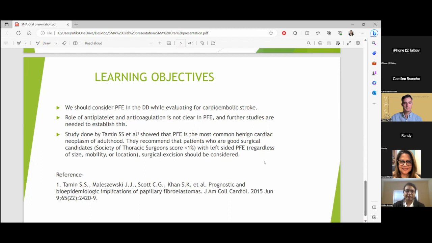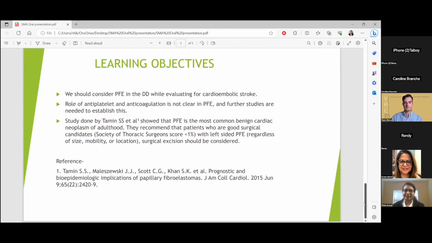They also recommended that for patients who are good surgical candidates with left-sided PFE, regardless of size, mobility, or location, surgical excision should be considered. There are few studies which showed that left-sided PFE, especially in symptomatic patients, should undergo surgery. But for right-sided PFE, especially in asymptomatic patients, the data is still not clear whether we should go for surgical excision or start antiplatelet and anticoagulation. The role of antiplatelet and anticoagulation is still not clear, and we need further studies to establish this. Thank you very much. Any questions?